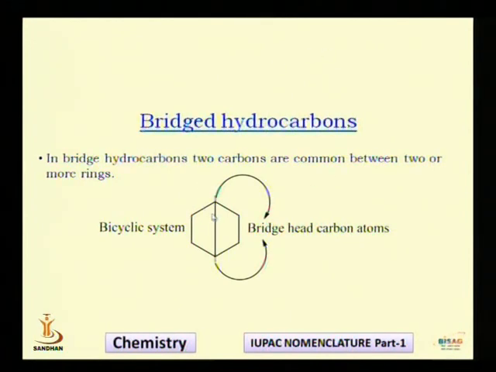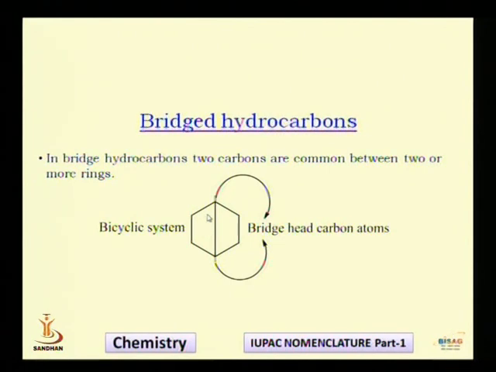So say for example, in this molecule, this particular carbon and this particular carbon, the bottom one, these two carbon atoms are common between these two rings. So this carbon and this carbon, they are called bridgehead carbon atoms. And you can see that there are two rings. This is one ring, this is another ring. So the system is called bicyclic.